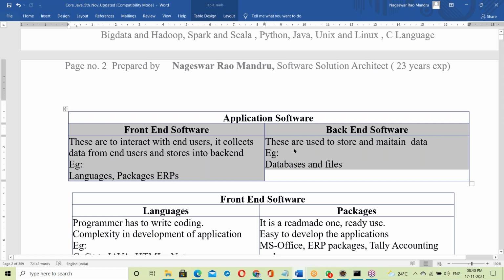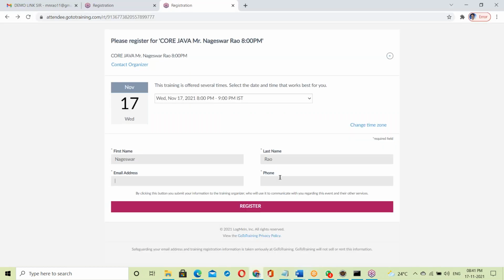So what is the back end here? It is where the data is stored. We fill in this information, and it goes to some location and is stored. For example, after finishing your class, Durgasoft will take your data, analyze it, and follow up, tracking whether students are joining or not.